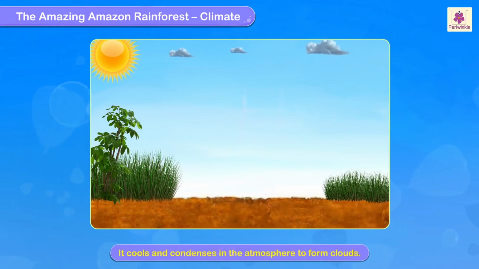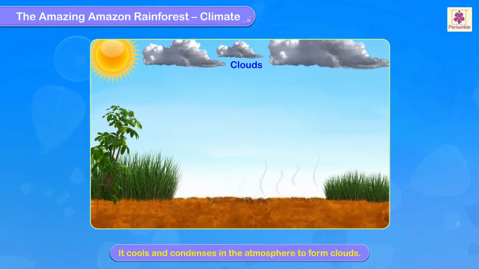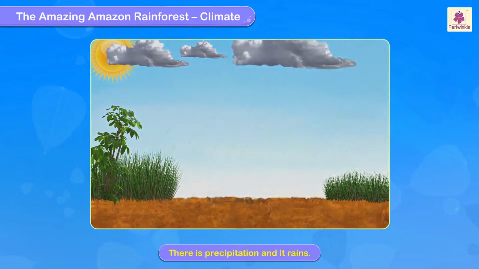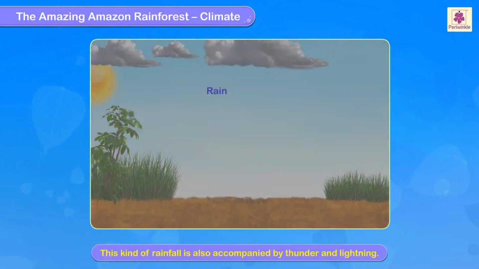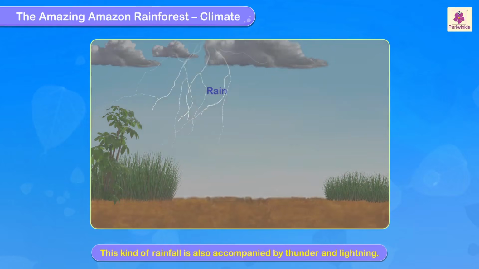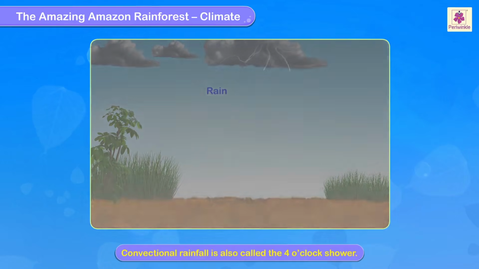It cools and condenses in the atmosphere to form clouds. At a later time in the day, there is precipitation and it rains. This kind of rainfall is also accompanied by thunder and lightning. Convectional rainfall is also called the 4 o'clock shower.